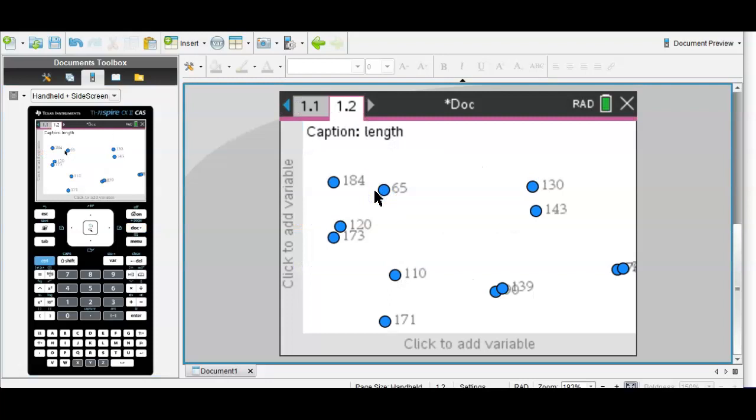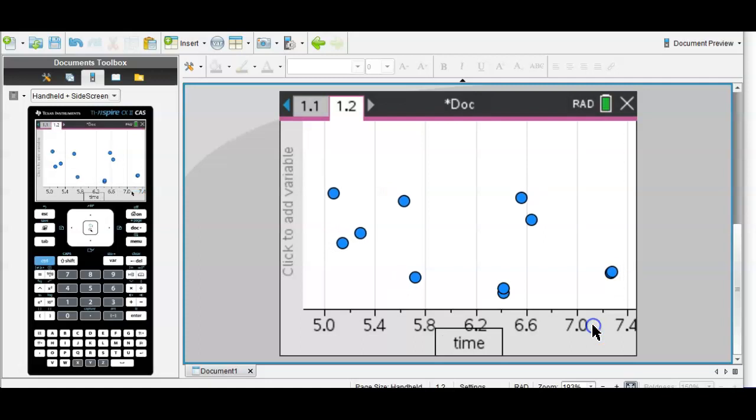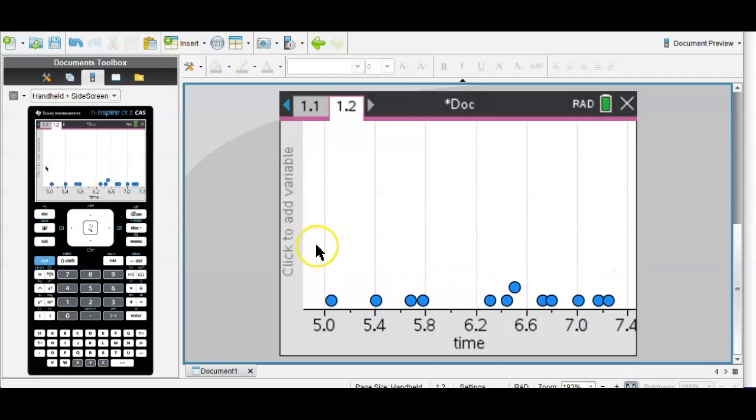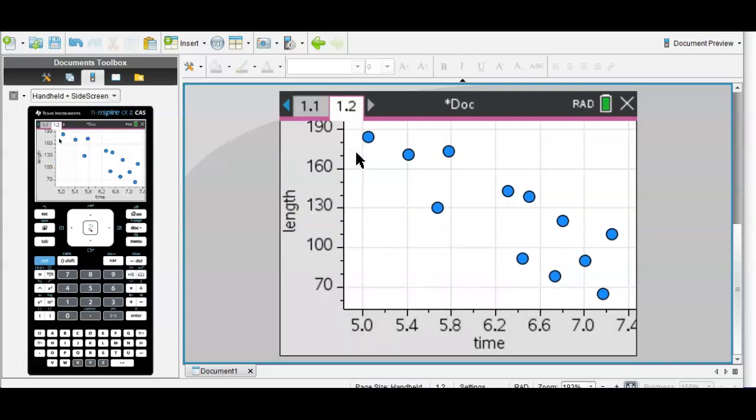My horizontal axis, my explanatory variable here, is time. I'm going to select time, and now I simply add a variable on the vertical axis, and that's going to be length, for jump length. And you'll see that we have that same scatter plot that we created by hand, and now we have it nice and exact with technology.